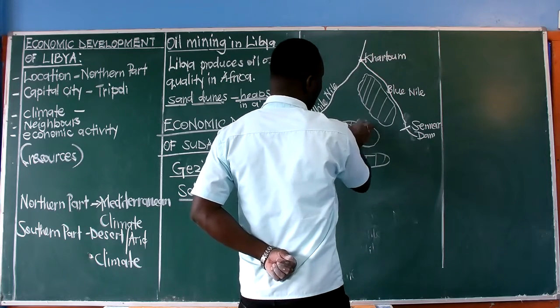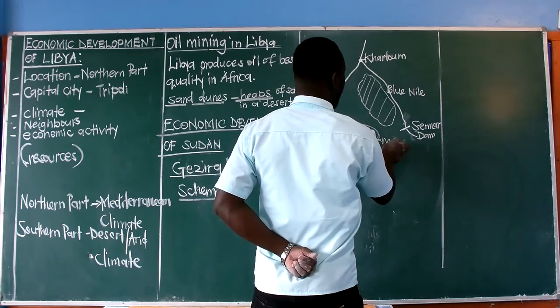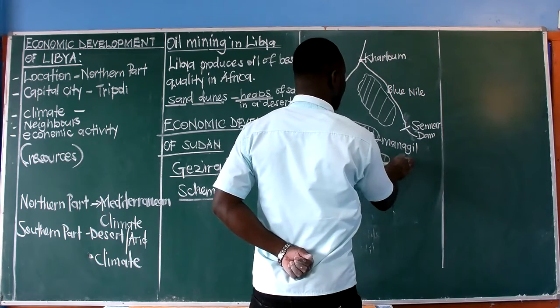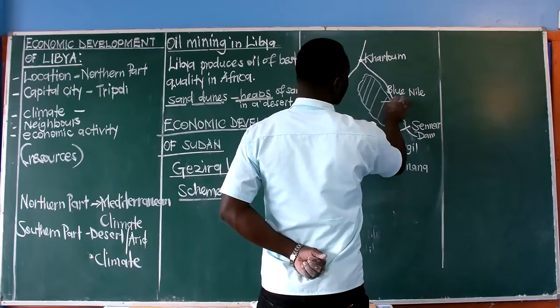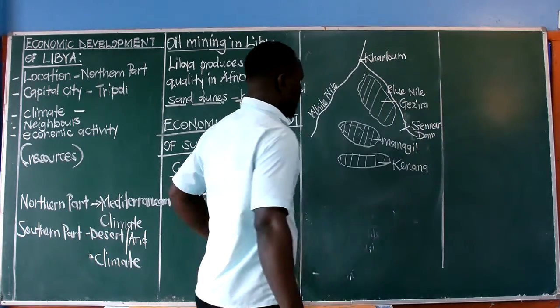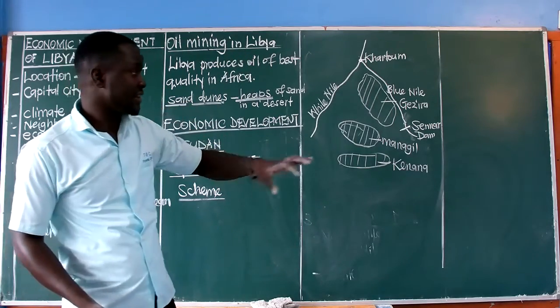These are the gardens, irrigated areas. Managil extension, and this is Kenana. This is Gezira now itself. Those are the other extensions of Gezira irrigation scheme.